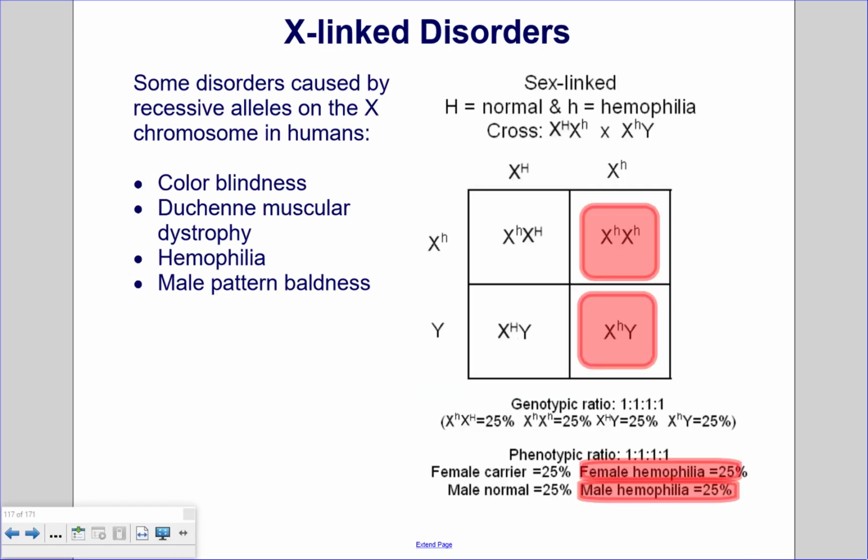X-linked disorders. Some disorders caused by recessive alleles on X chromosomes in humans include color blindness, Duchenne muscular dystrophy, hemophilia, and male pattern baldness. Because males only have one X chromosome, these conditions are much more common in the males than in the females. And when we write these alleles out, we write the sex chromosome, X or Y, and the allele for the sex-linked gene we put up there as a superscript. So in the case of the female, we have X big H and X little h. In this case, it's for hemophilia, so little h is the allele for the hemophilia gene.